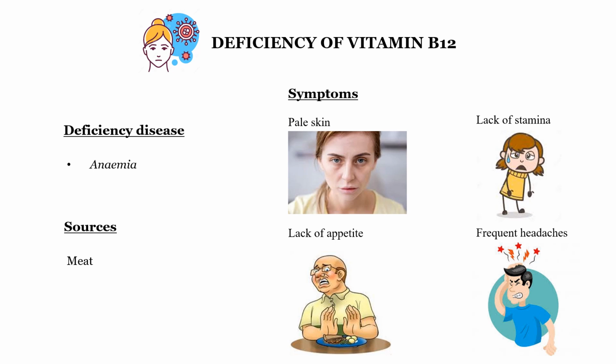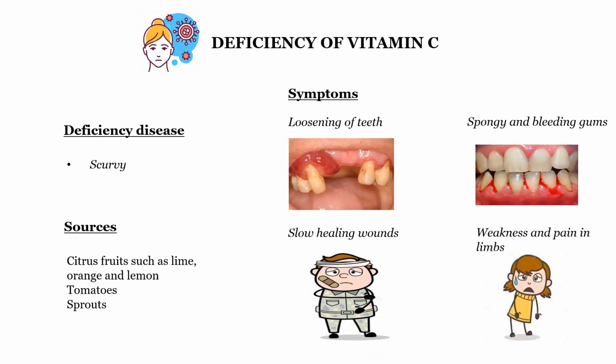This can be corrected by eating meat. Meat is a very good source of vitamin B12. Meat, be it chicken or goat meat, anything can be that. That is a good source of vitamin B12. Its function is formation of red blood cells. It is this vitamin B12 that helps you to form hemoglobin.